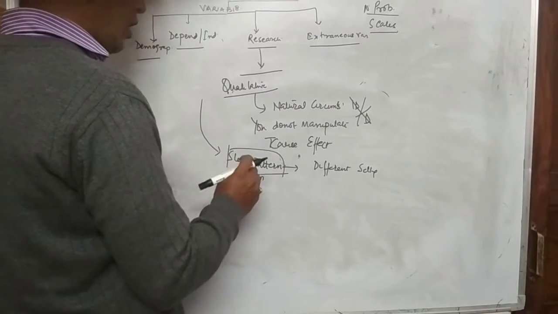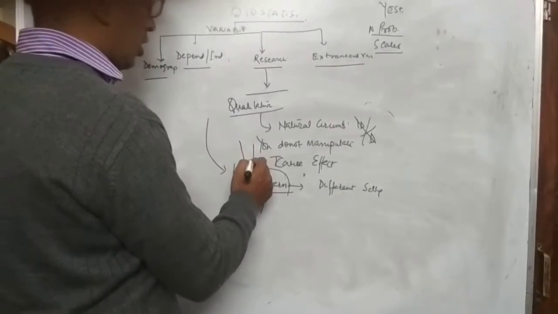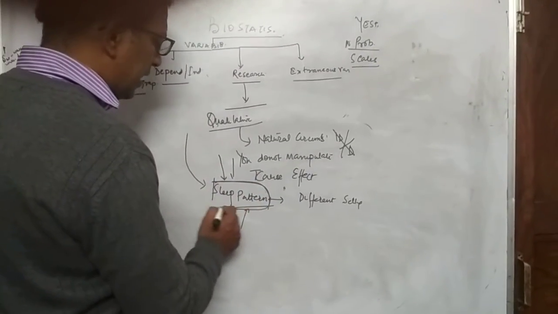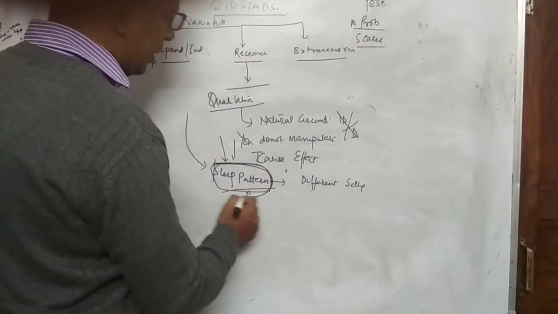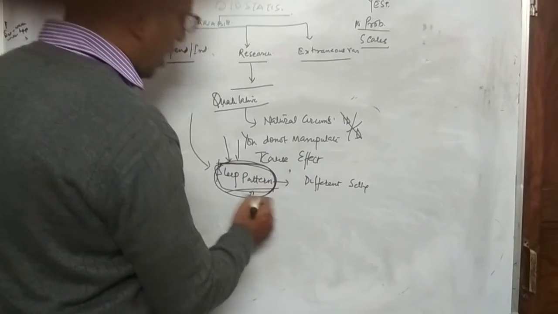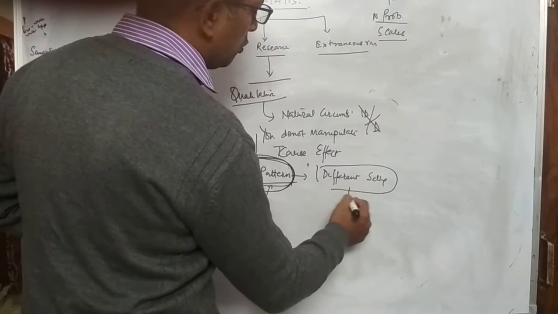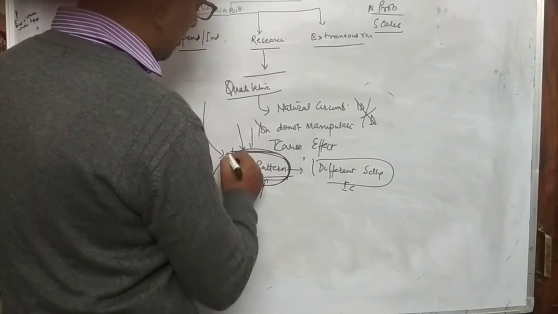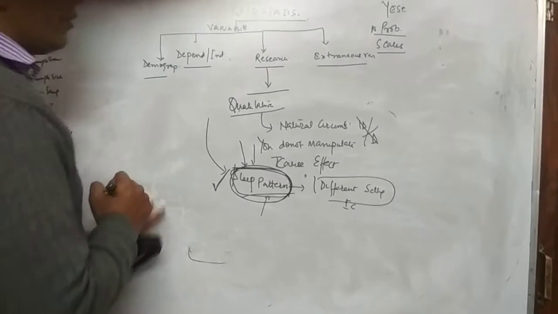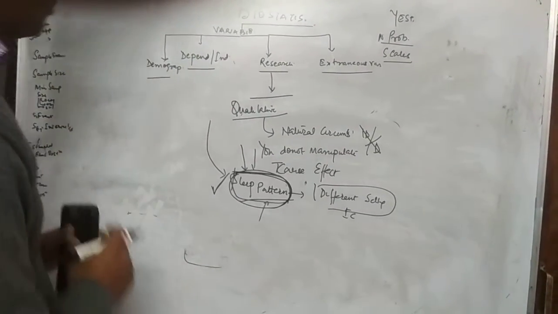I'm not talking about whether I am putting some medication or not. I'm just talking about the sleep pattern. So I'm not manipulating. I'm just wanting to see how the sleep pattern is in different settings of ICU. So this sleep pattern shall become my research variable.